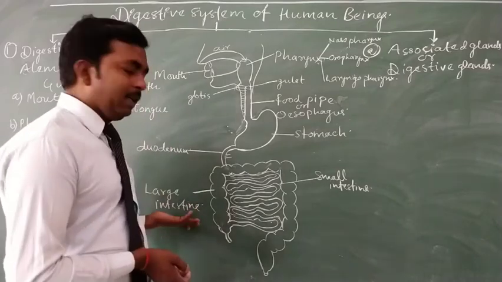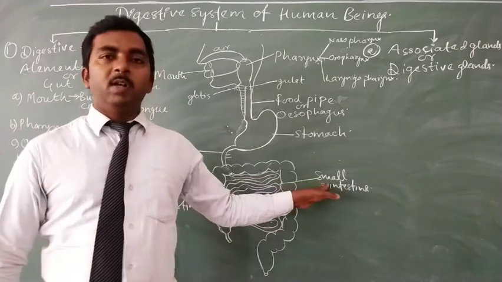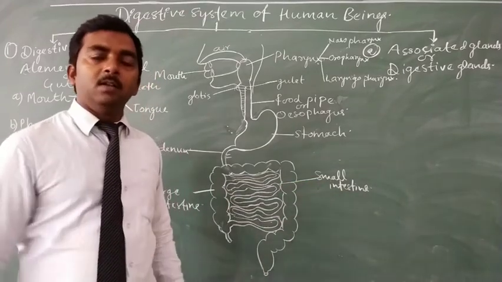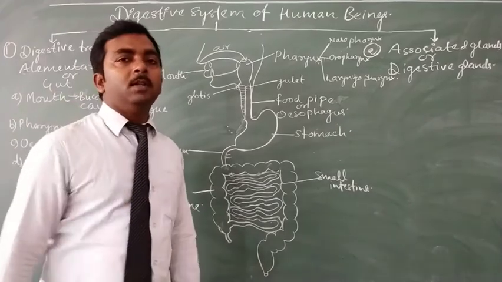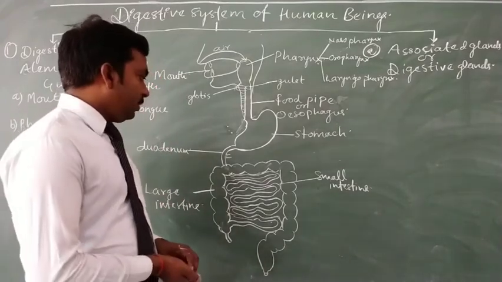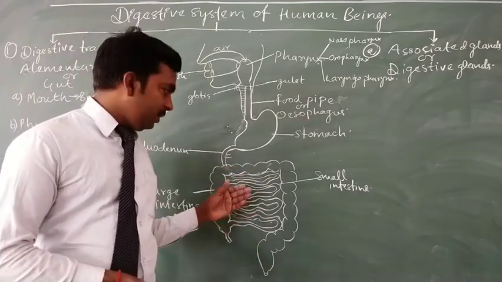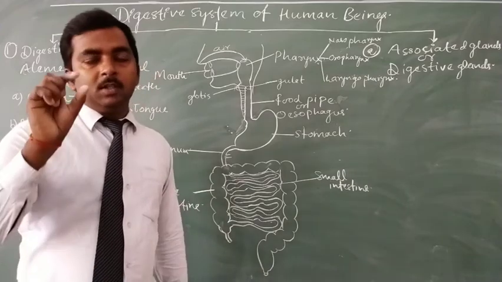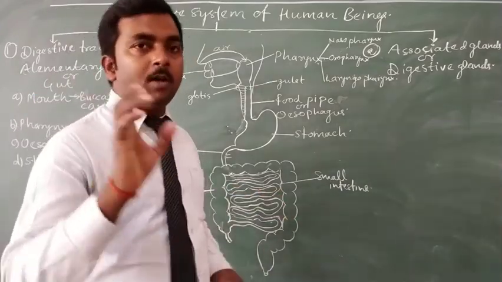In the case of large intestine, the diameter is large, while in the case of small intestine, the diameter is small. It is not given on the basis of the length of their structure, because the large intestine we can see with small length, while small intestine has the longer length.